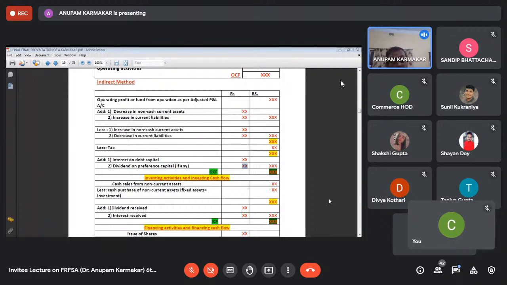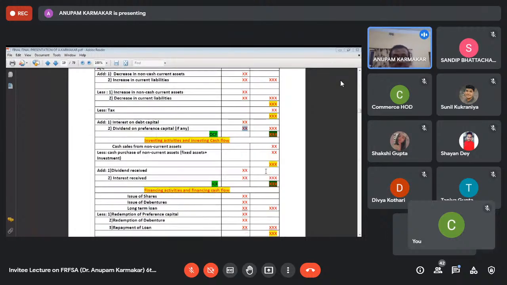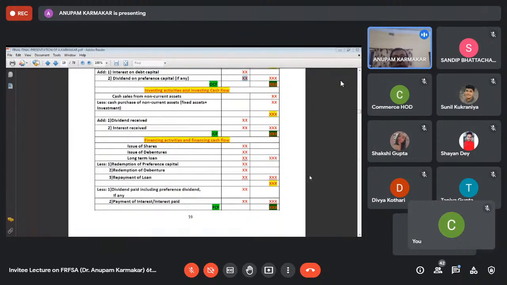That is, the interest on debt capital is due but not yet paid, so it is improving your cash position to that extent. Similarly, if any dividend on preference capital is due but not yet paid, then that should also be added, because that also improves your cash position. In this way, finally, you are getting the operating cash flow. Next, you have to prepare the investing activities and investing cash flow, that is cash sales from non-current assets.